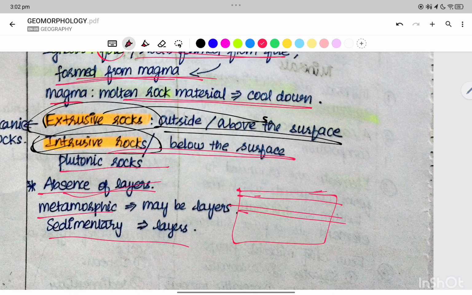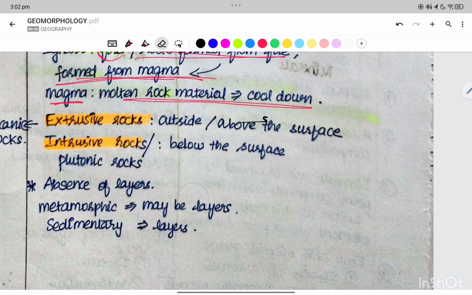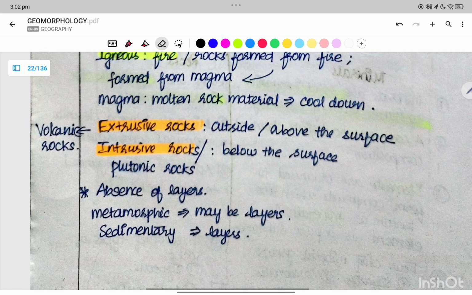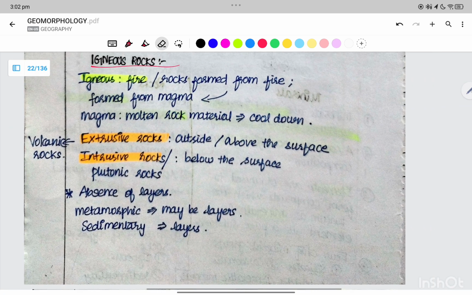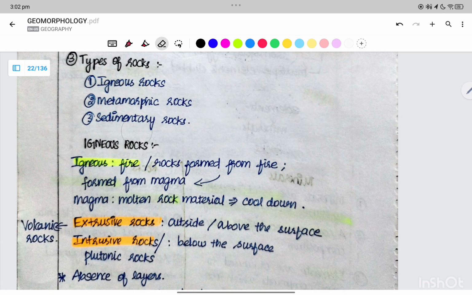They do not have layers. The igneous rocks do not have layers, and the types of igneous rocks are intrusive igneous rocks and extrusive igneous rocks. Now, the types of rocks include igneous rocks, metamorphic rocks, and sedimentary rocks.